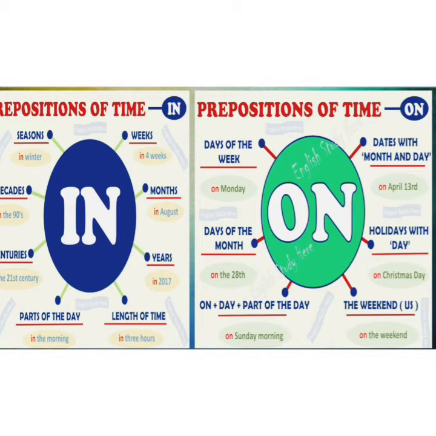Okay, and for preposition of time on, we use day of the week. For example, on Monday, on 13th April, we are using on with date and month both. Okay, on Christmas Day, on Diwali, on Holi. For festivals, for specifying any festival or any special day and date, we also use on. Okay, on Sunday morning, on Monday morning, on the weekend, we use preposition of time on.